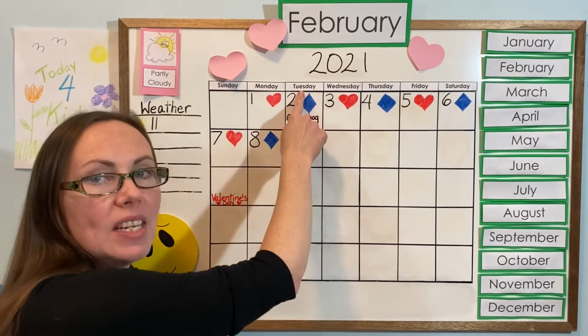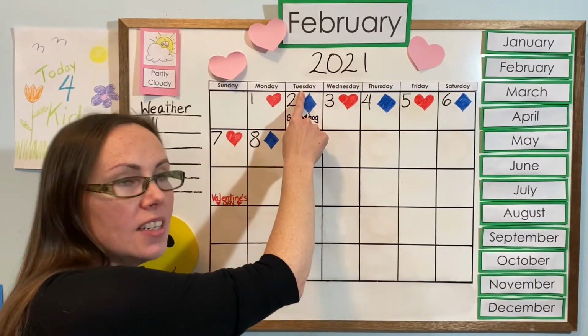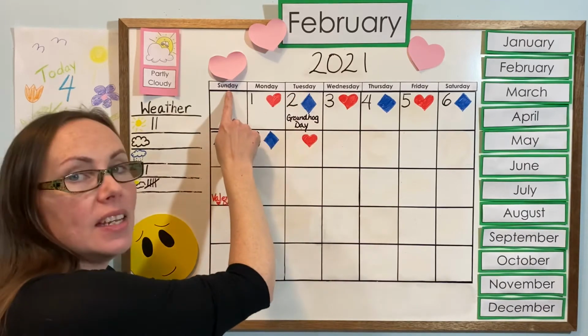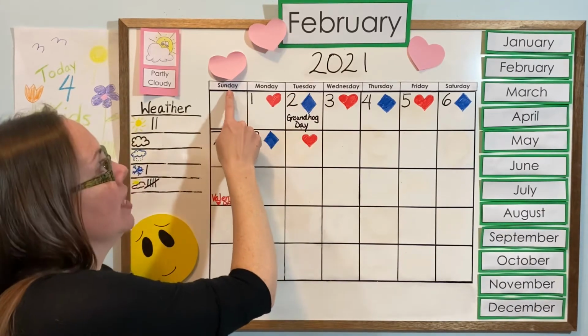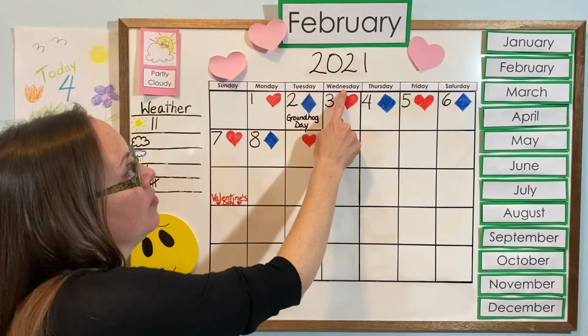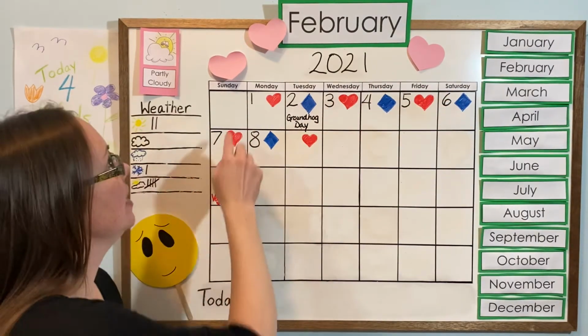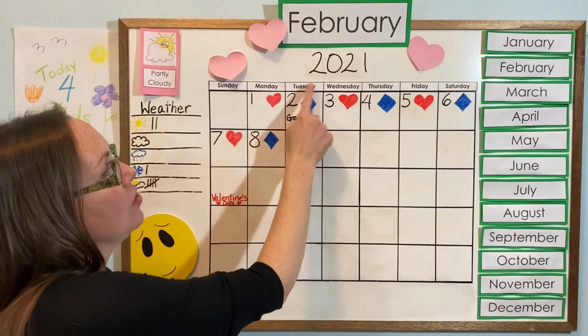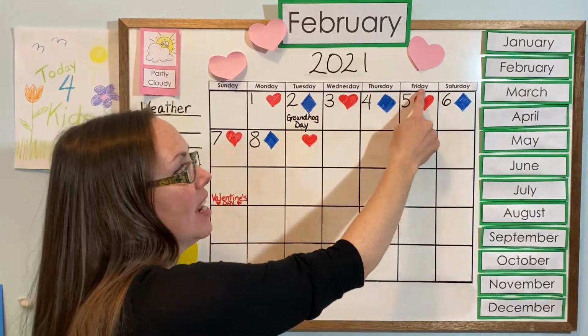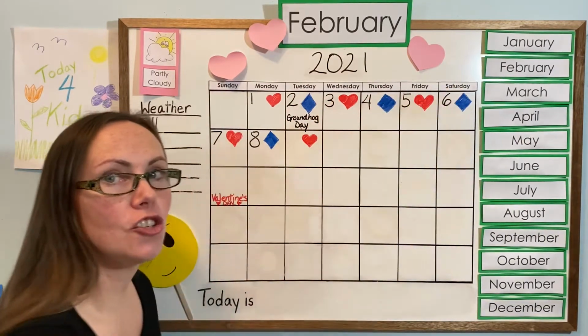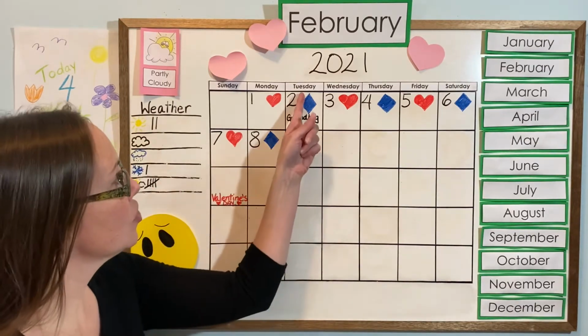Do you remember how many days of the week there are? Let's count them together. Are you ready? Just try with me, even if you don't know yet. 1, 2, 3, 4, 5, 6, 7. There are 7 days in the week. Sunday, Monday, Tuesday, Wednesday, Thursday, Friday, Saturday. Good job. And today is Tuesday.